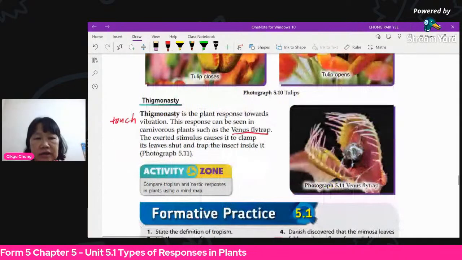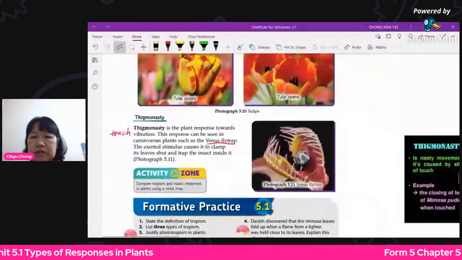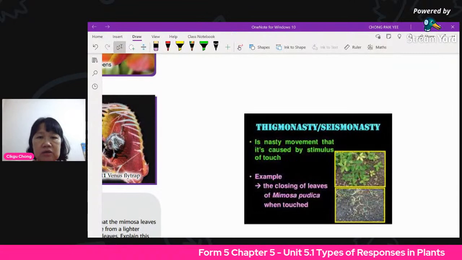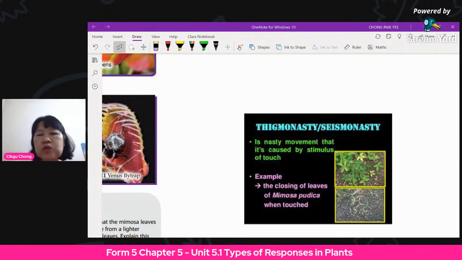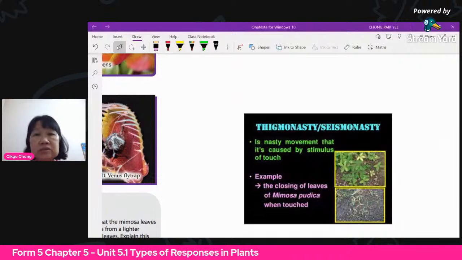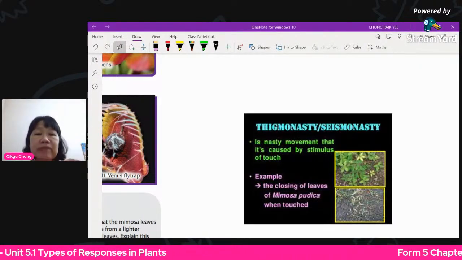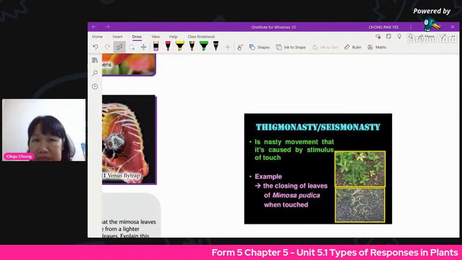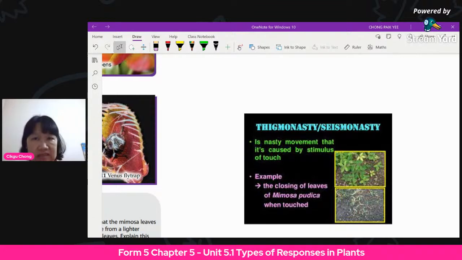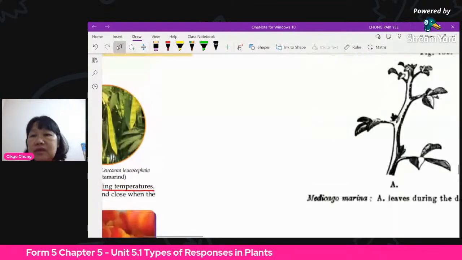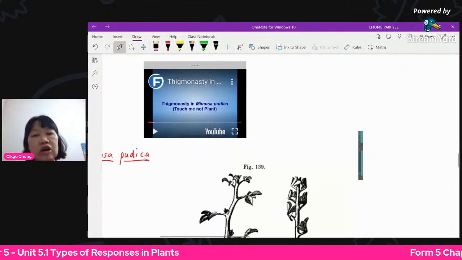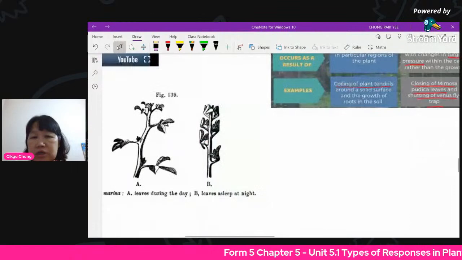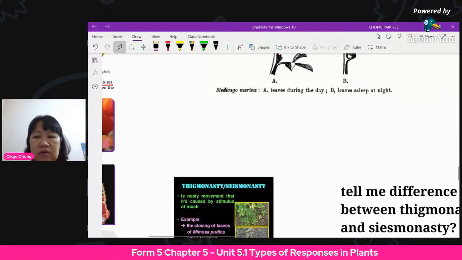All right, okay, now let's see what I have here. So that's why usually thigmonasty and seismonasty are more or less the same thing. So we will not give you a question to ask what is the difference between thigmonasty and seismonasty, but rather we might give you a question: what is the difference between thigmotropism and thigmonasty? Like just now, one is tropism, one is nasty. The difference is very obvious. This one we may ask you, but we will not ask you the difference between thigmonasty and seismonasty.